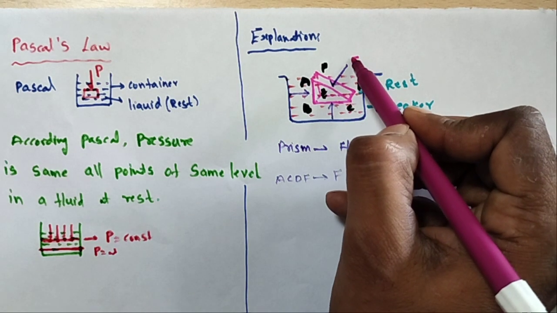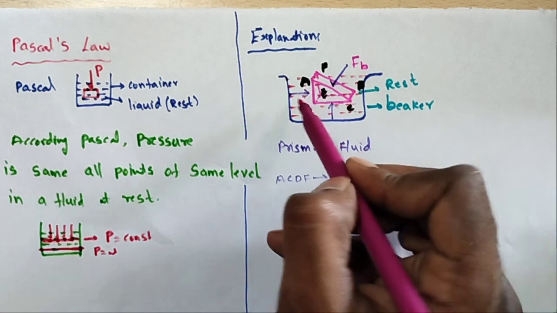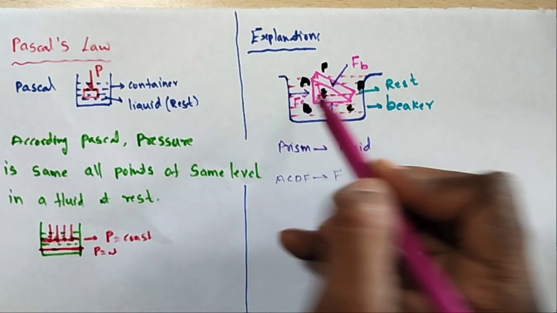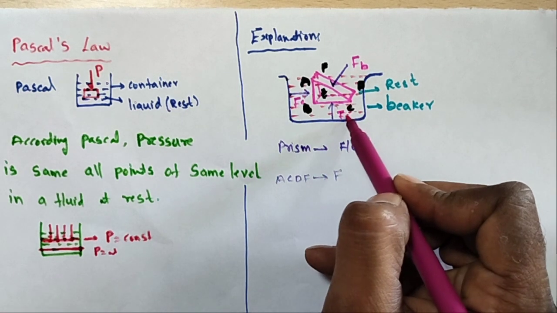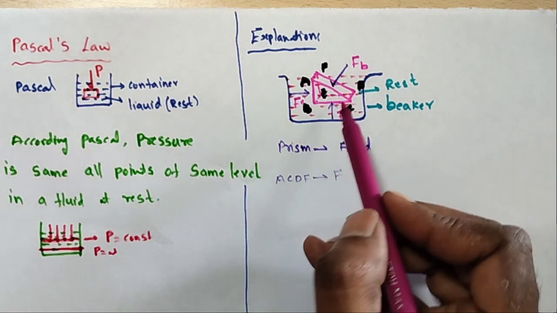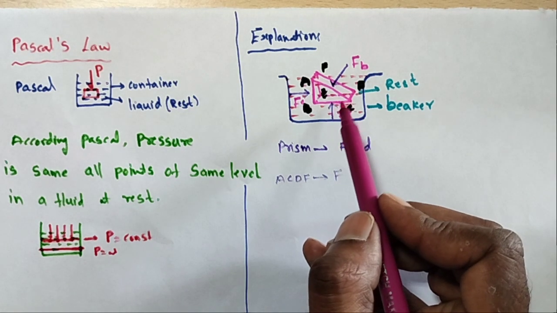I am taking this as the FB force, this as the FC force, and this as the FA force. So how many forces are acting on the sides?